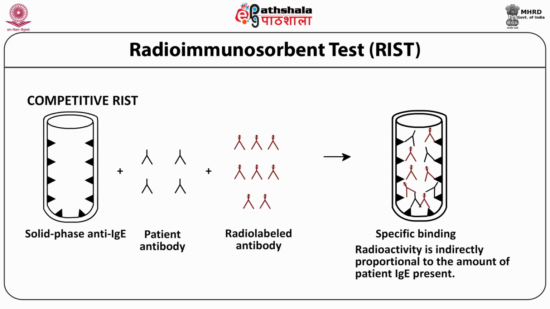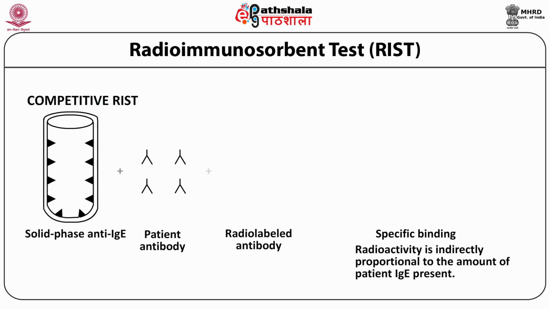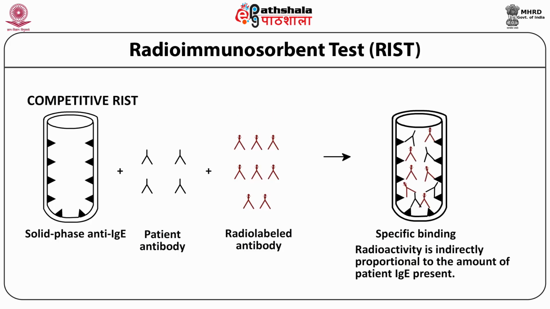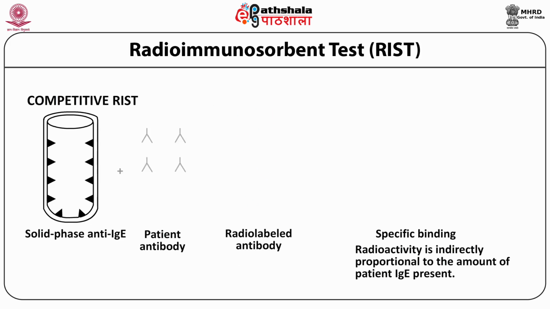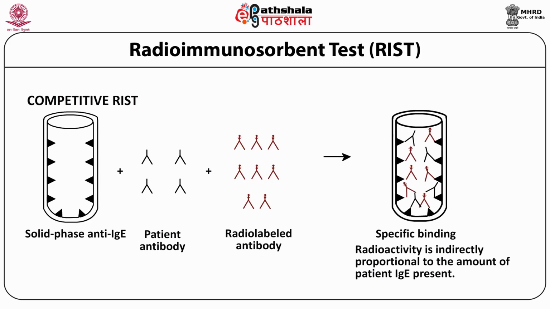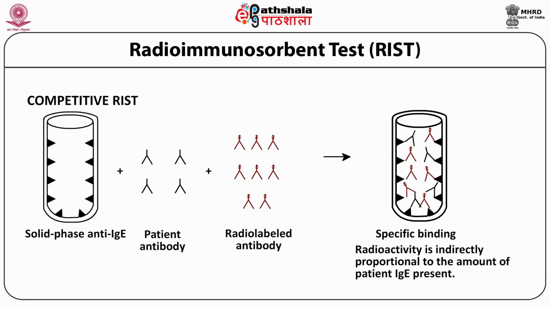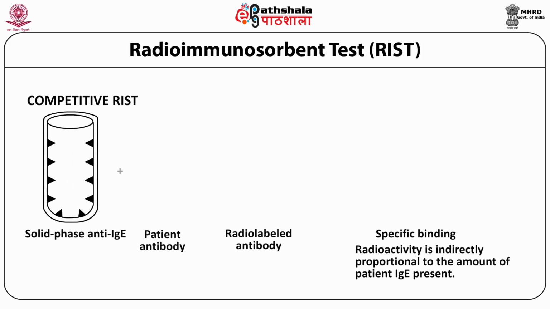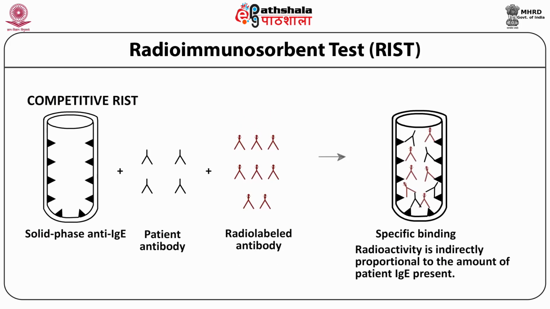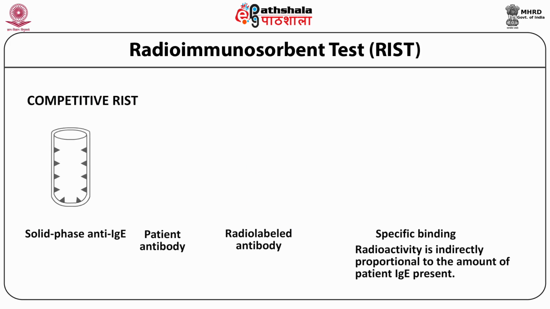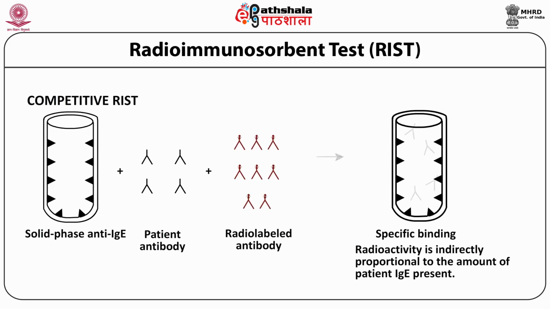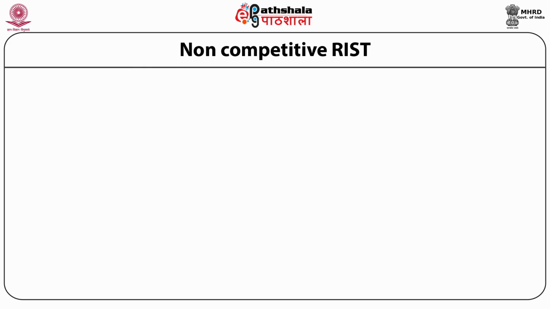In the second stage, this amount of labeled IgE, which is the antigen, is mixed with the test serum in which IgE is being estimated and added to the well containing the anti-IgE. Both labeled IgE and unlabeled IgE in the test serum compete for the bound anti-IgE antibody. As before, a standard curve can be generated. RIST can also be carried out in a non-competitive format, and sometimes the non-competitive RIST is used.